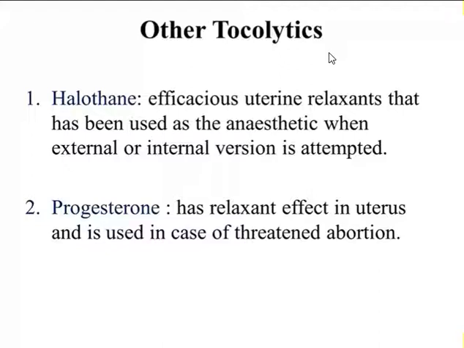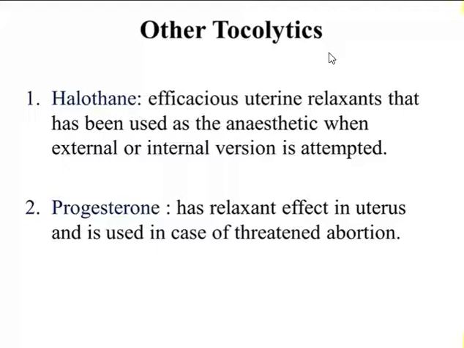And internal version means one hand of the anesthetist will be through the cervix, and another hand through the abdominal wall, and through the cervix, with the support of the external hand, the anesthetist will try to rotate the baby and fix the baby into the vertex presentation.